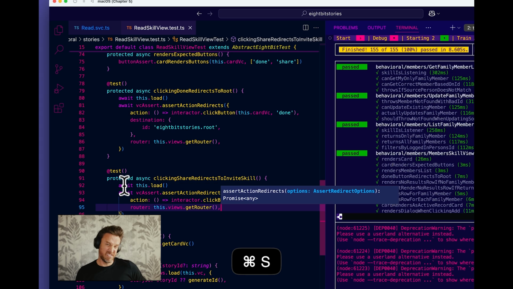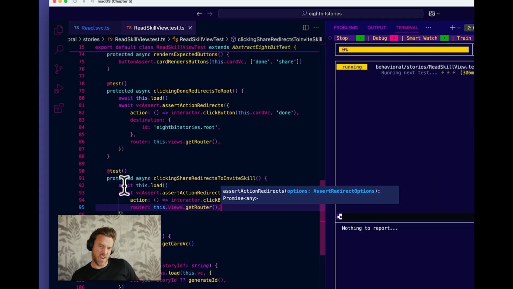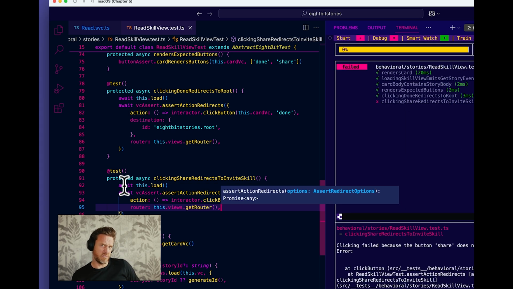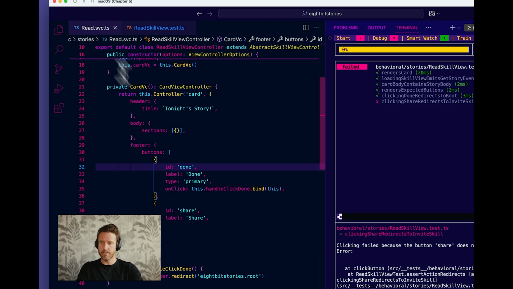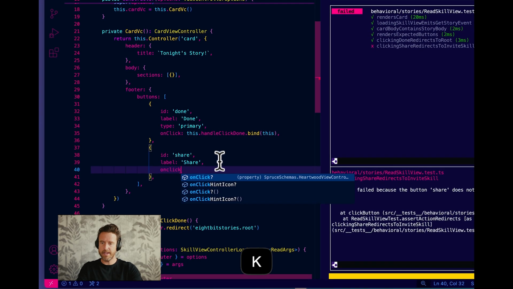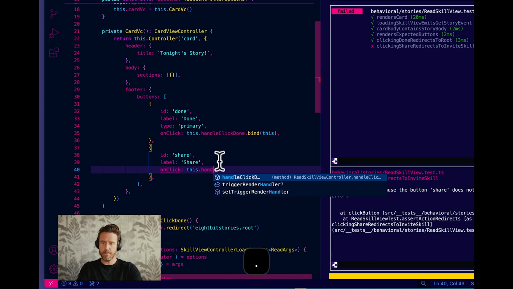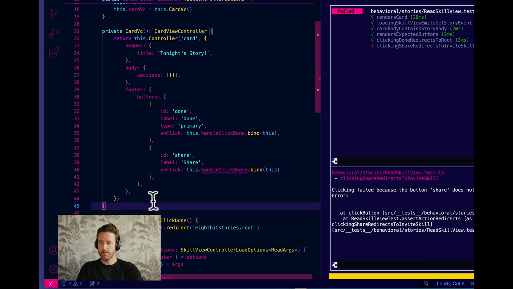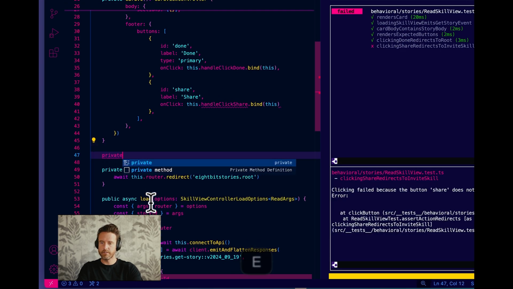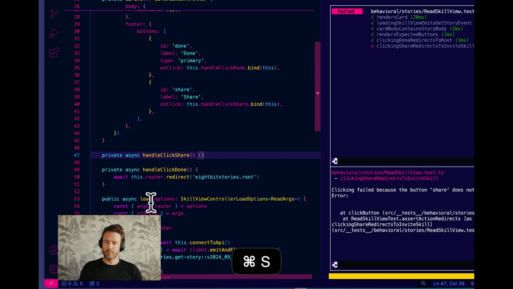And you know what? I don't even know if the redirect assertion tool requires a destination, just checking if we redirect. So let's just start there. Jump into read, go to onClick. This.handleClickShare. Private async handleClickShare. Okay. And I can tell from handleClickDone, and we already had a redirect test.